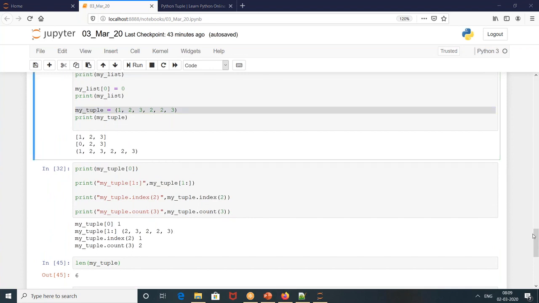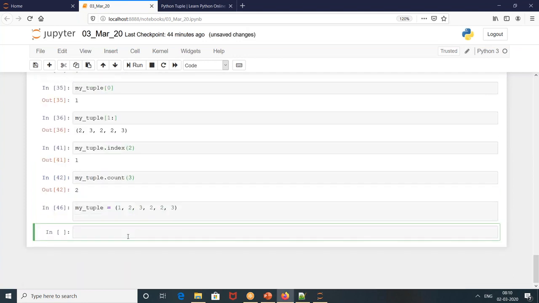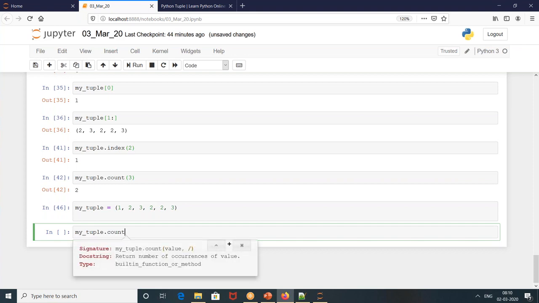Instead of researching on Google, I got the answer on Anaconda itself. I'll tell you how. This is your tuple, right? When I write my tuple and put a dot, I get the default count or index operations present in it. When I press Shift Tab, it will give you the docstring. Docstring is nothing but storing a document for every function. When we program tomorrow also, we will write the docstring for it. I'll show you how we write it.